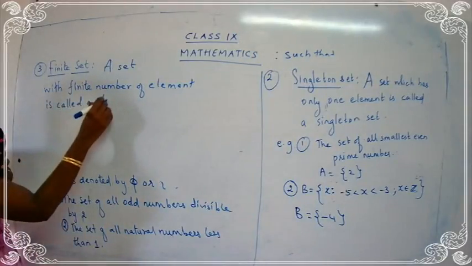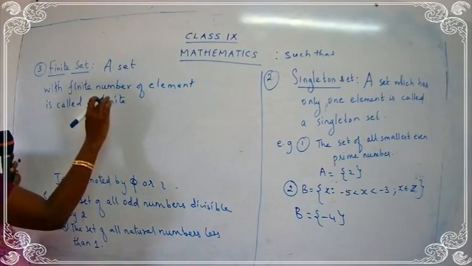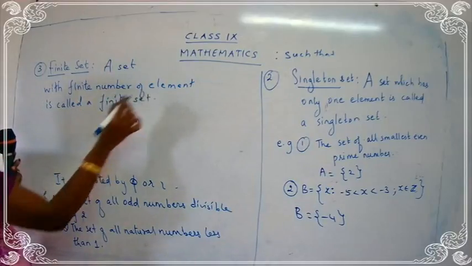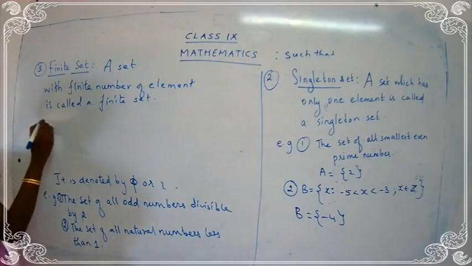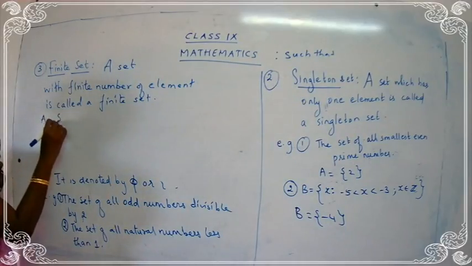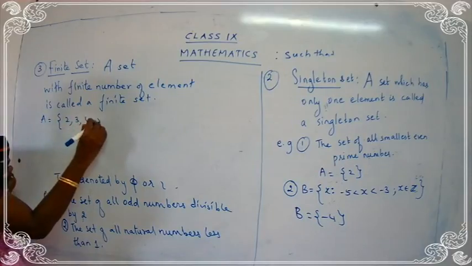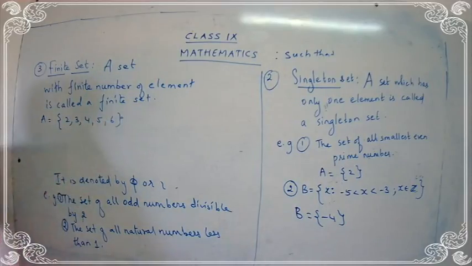Finite means I can count the members. Suppose I give you an example. A is equal to 2, 3, 4, 5, 6.